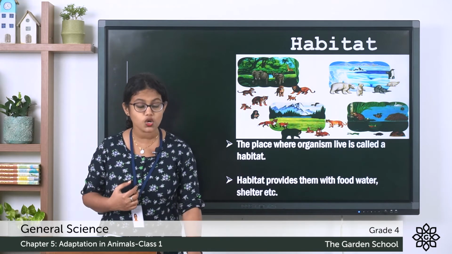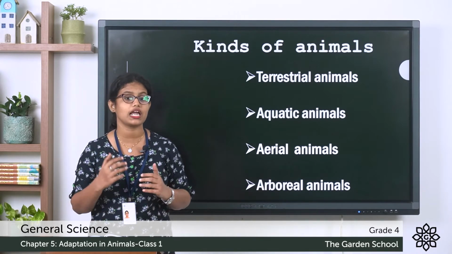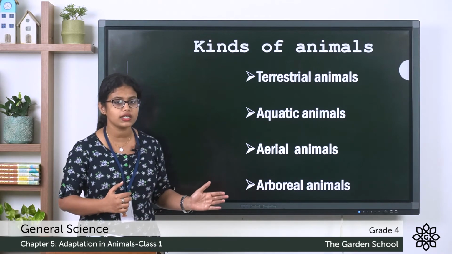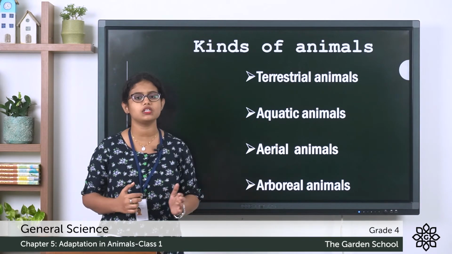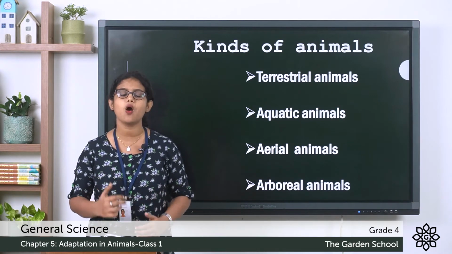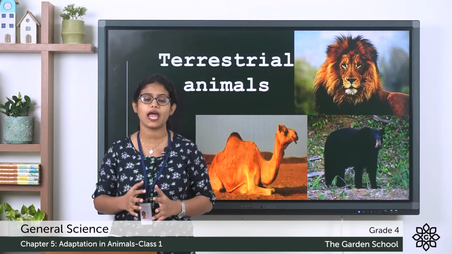So, based on habitat, we can classify animals. We can classify animals as terrestrial animals, aquatic animals, aerial animals and arboreal animals. Let's discuss them one by one. The first one, terrestrial animals.